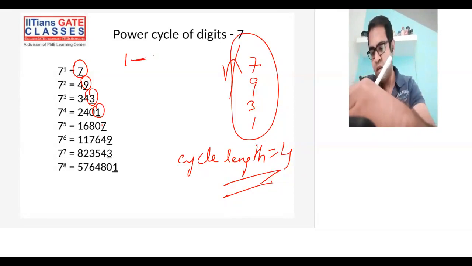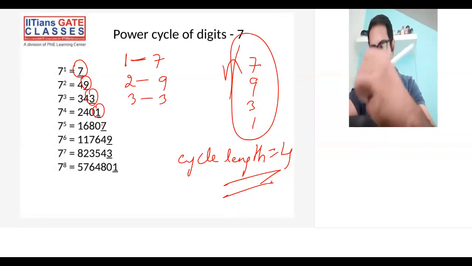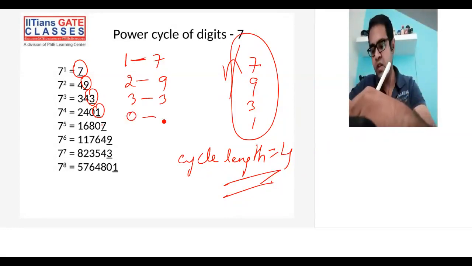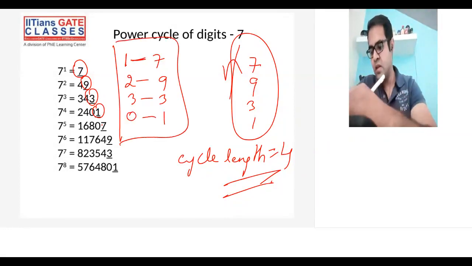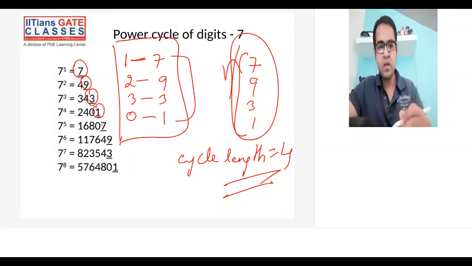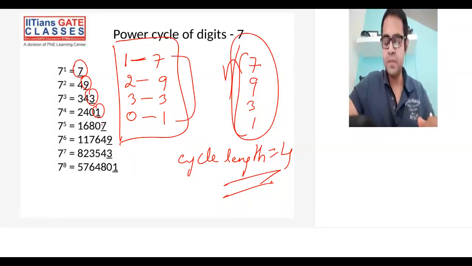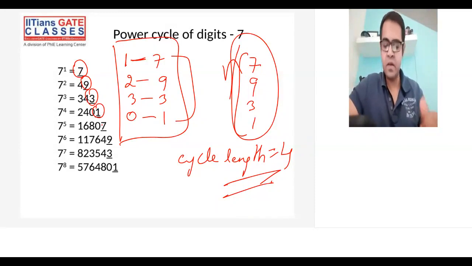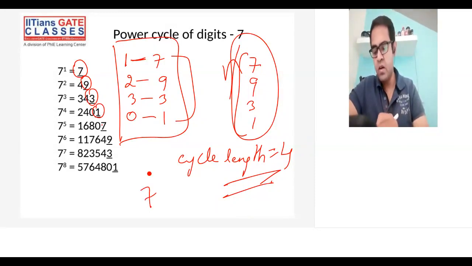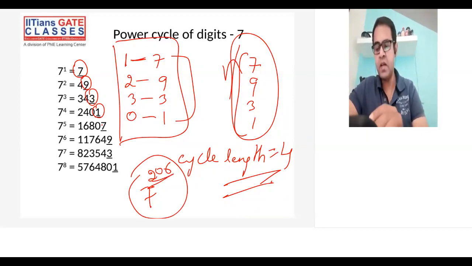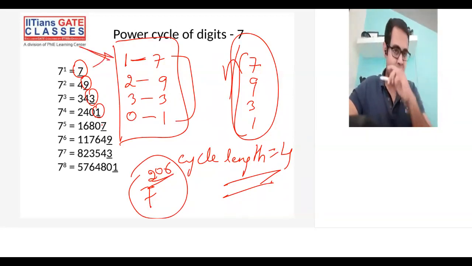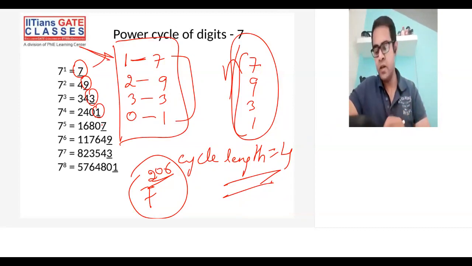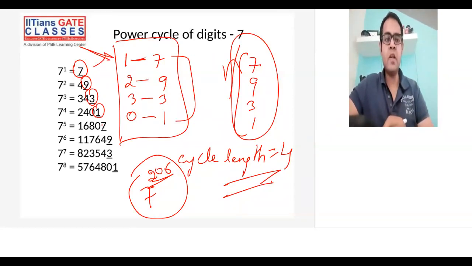Let me draw the table for unit digit. So if remainder is 1, unit digit 7, remainder 2, unit digit 9, remainder 3, unit digit 3, and remainder 0, unit digit 1. Any number which has a power like 7 raised to power 206 or something like that, take the power, divide by the cycle length, and check the table, and then you can find the unit digit in the resultant value. Again I'm repeating, we are only interested in the unit digits.